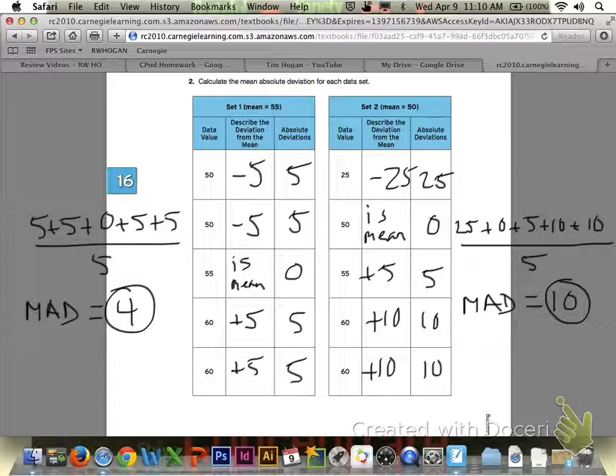For set 2, you have your middle column again describing the deviation from the mean. Your right column is your absolute deviation. If you take all those numbers in the right column, add them up and divide by 5, you get 10 for your mean absolute deviation for set 2.